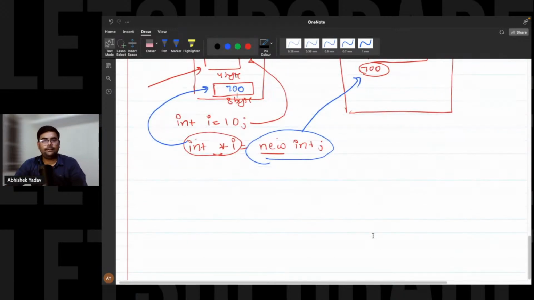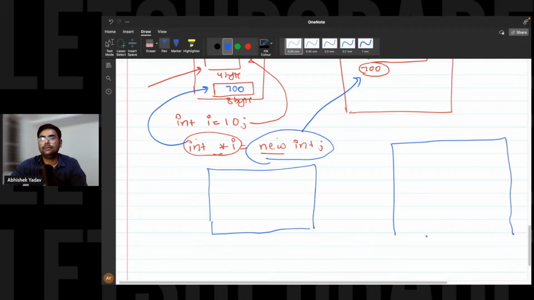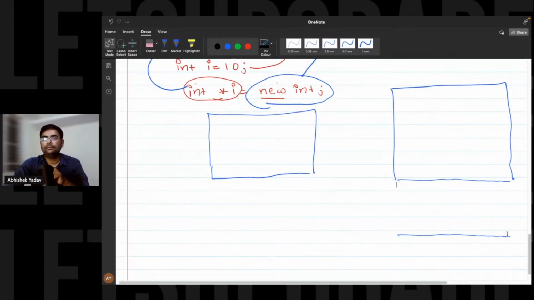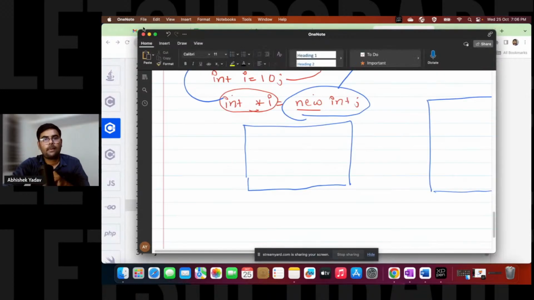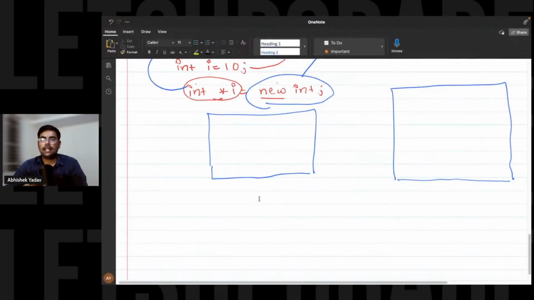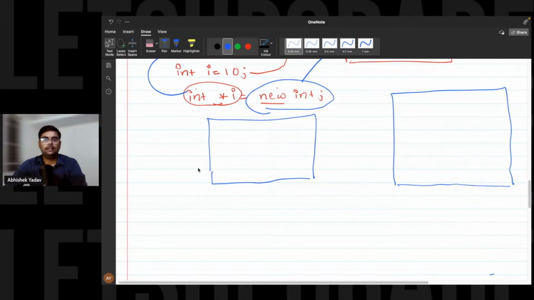Similarly, if I have to define an object, then again we have two memory areas, that is your stack and your heap. So here, this is your stack and this is your heap, right?